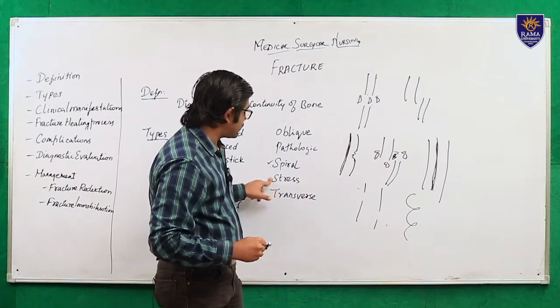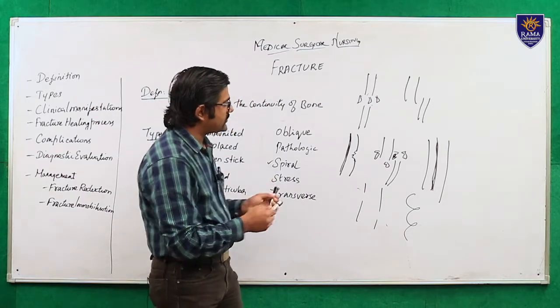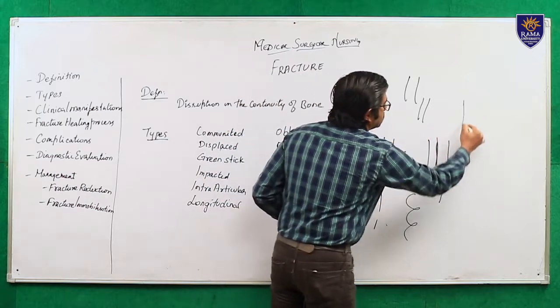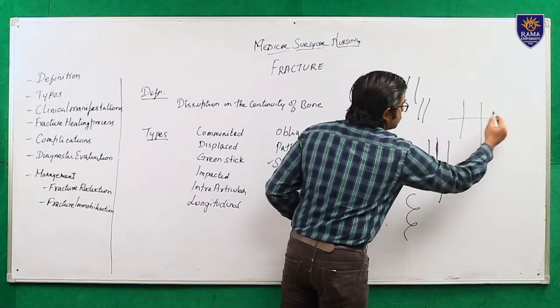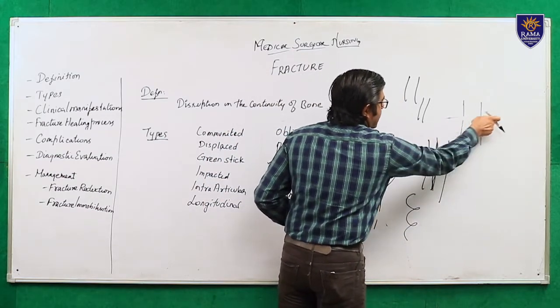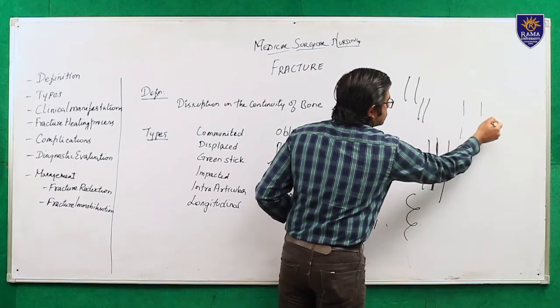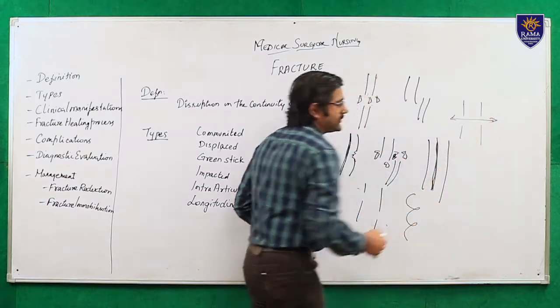Then it is called a stress fracture. Transverse fracture means the fracture which occurs in a straight line across the bone. So this is called a transverse fracture.